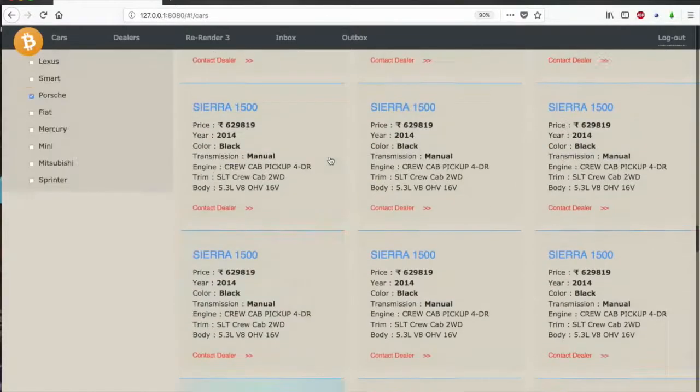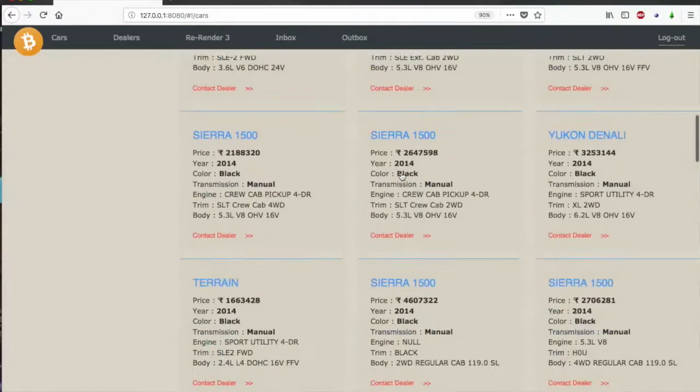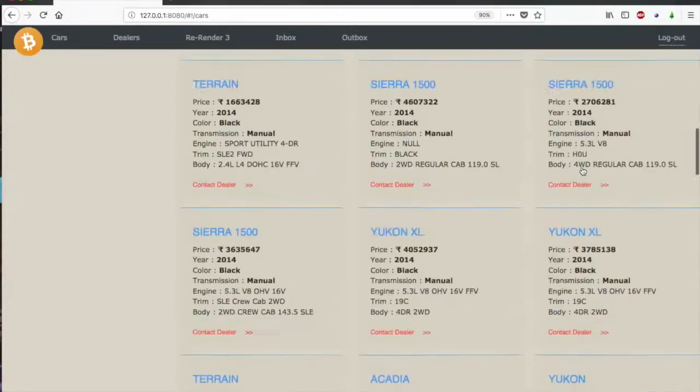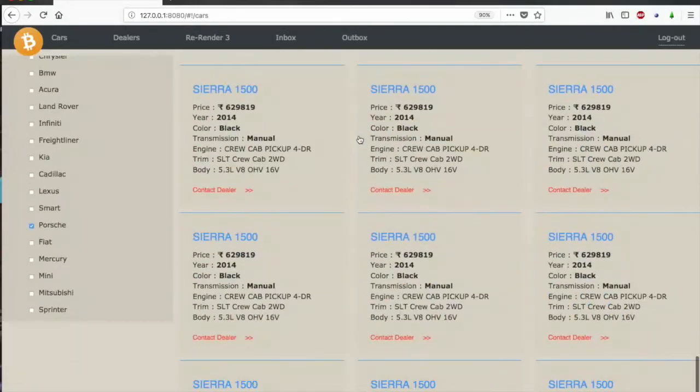So these are the objects. If I keep the limit to full, then you can see the number of objects is increased by the scroll bar size. And if I decrease it and then I find, then you can see the number of cars is less.